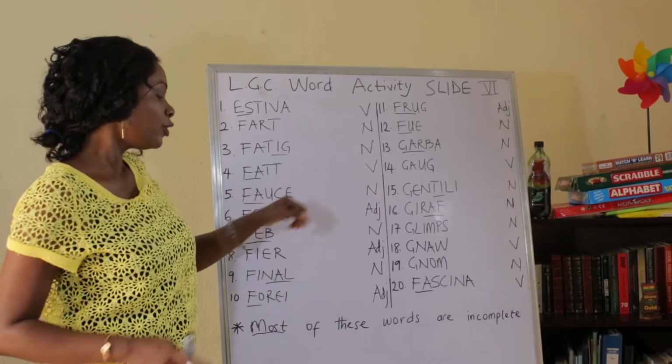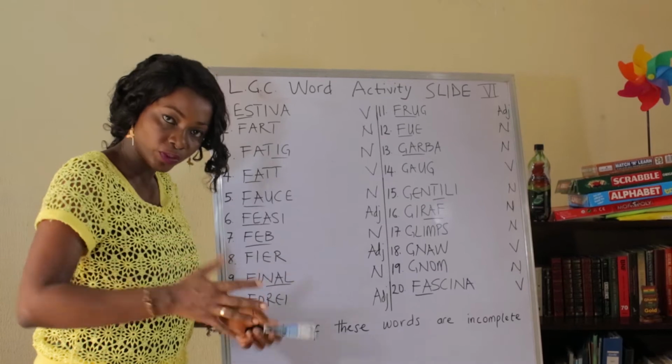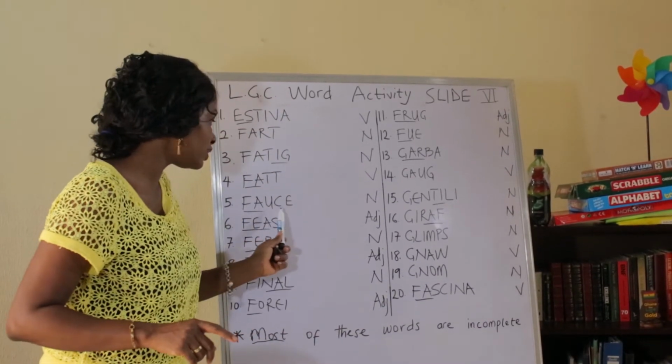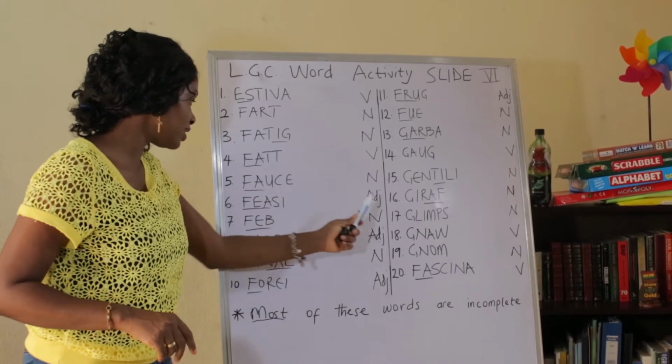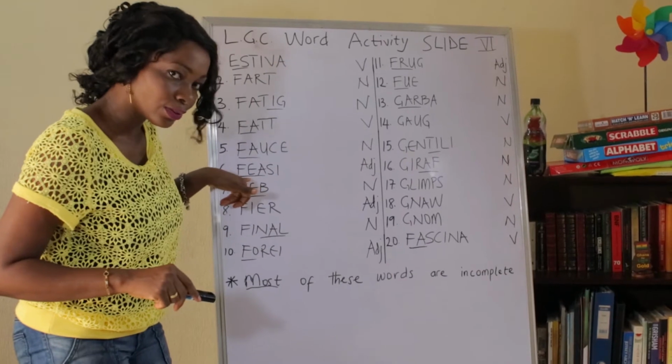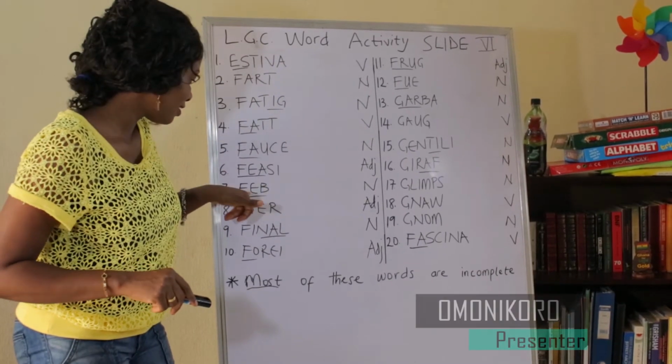Great. So this is a noun. It is faucet. You know how you turn on the faucet at home when you want to wash your hands with soap and water and you turn on the faucet? Yes, faucet, F-A-U-C-E-T. Faucet. Now, this is an adjective, and it is not feast. No, this is not a T, it's an I. Feasible.